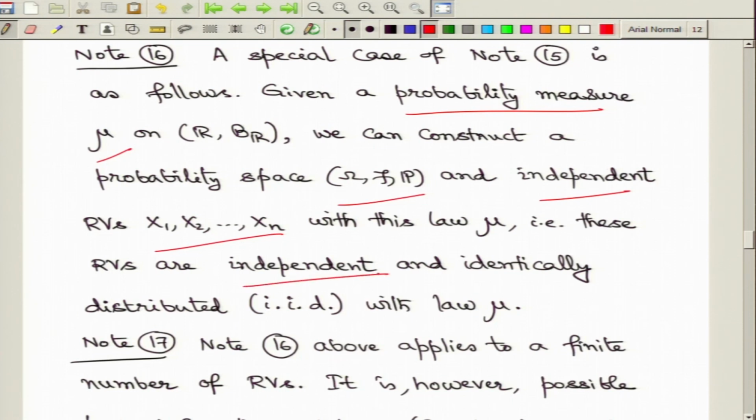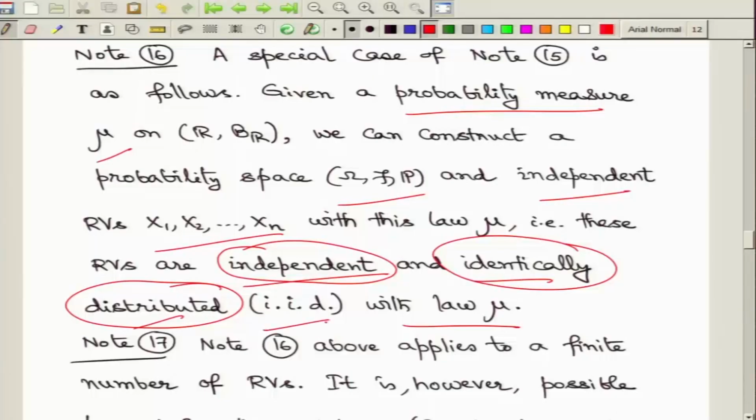So, what we have actually identified is that we can construct on a single probability space multiple random variables, finitely many, which are independent and identically distributed with the given law mu. Now, this structure of independent and identically distributed will reappear multiple times in our follow up lectures, and we shall abbreviate it as IID. So, all these random variables X1 up to Xn that we can construct turn out to be IID, meaning they are independent and identically distributed with the same law.